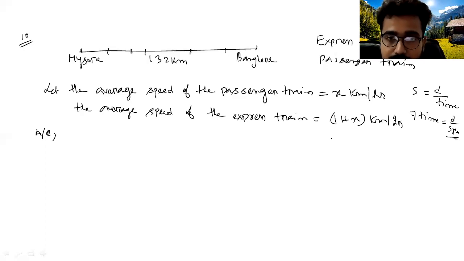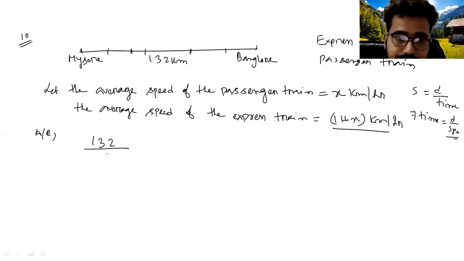So the time taken by the express train will be what? The distance between these two places is 132 kilometers, so 132 divided by the speed of the express train, 11 plus x. This time is 1 hour less than the time taken by the passenger train, and the time taken by the passenger train is 132 by x.